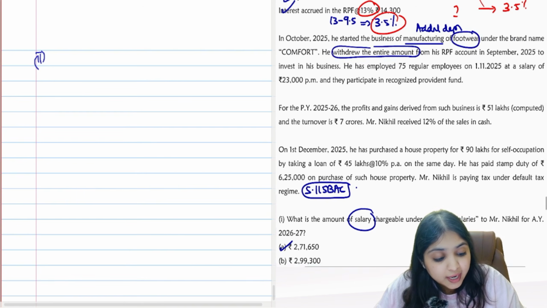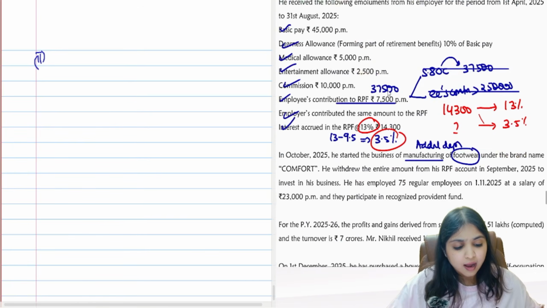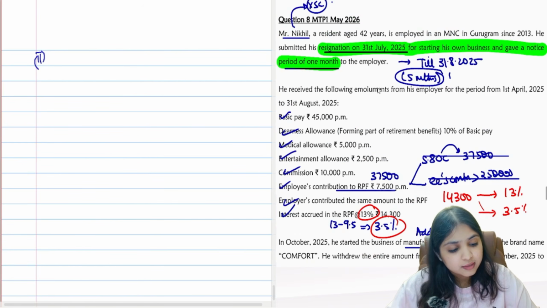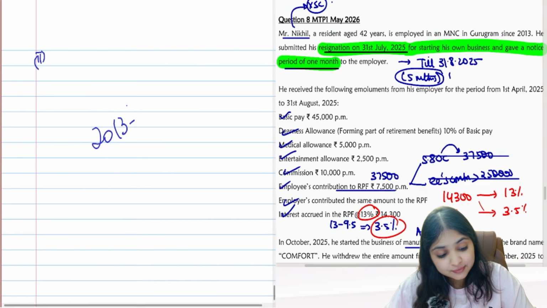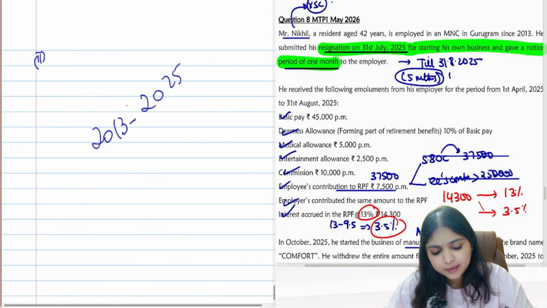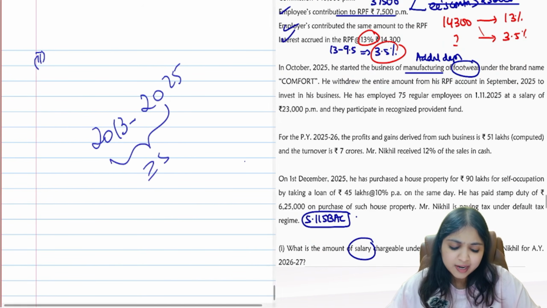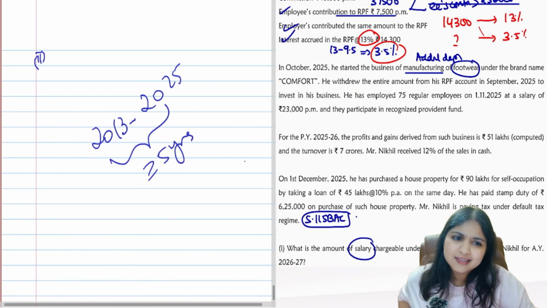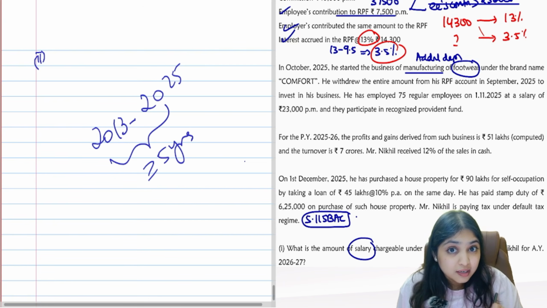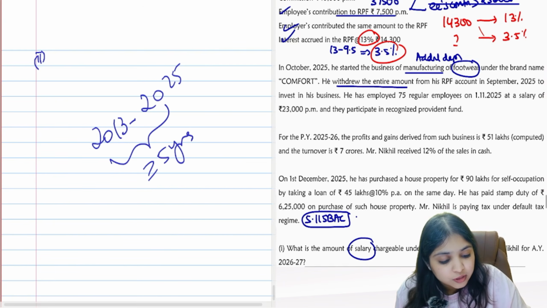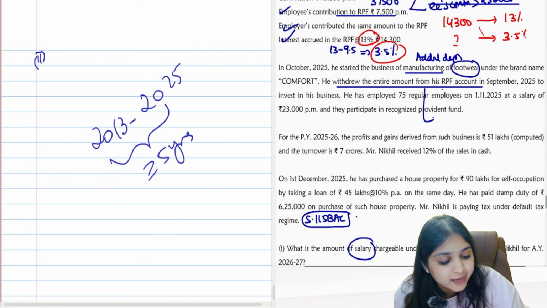He started business of manufacturing of footwear under the brand name Comfort. He withdrew the entire amount from RPF account in September 25. See, guys, when did he join the job? The question says he is working since 2013, and right now in 2025 he is retiring. So can I say he has rendered continuous service of at least 5 years? Yes, guys. Because he has rendered continuous service of 5 years, RPF withdrawal will be fully exempt for him.